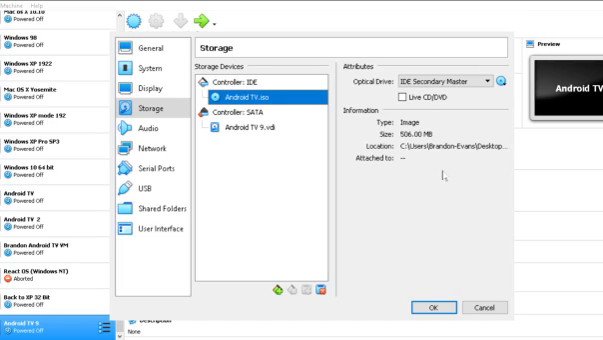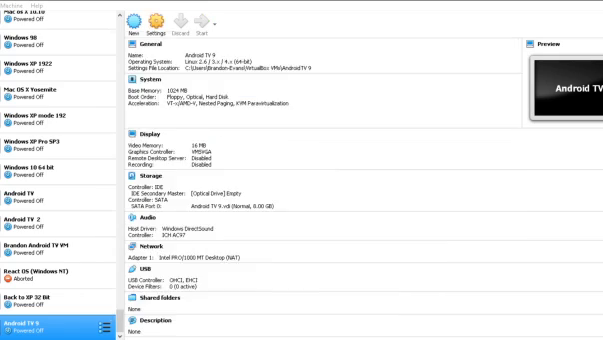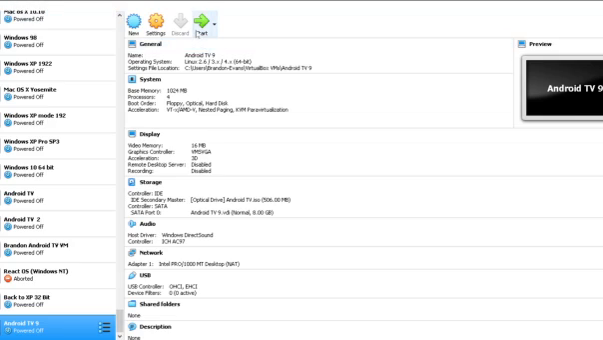Anyway, let's continue. Find your Android TV ISO file. I might put it in the description down below, or you can find it by just typing in androidtv.iso. Now, we're going to click OK. Now, let's press start.